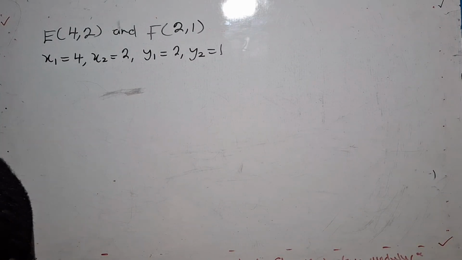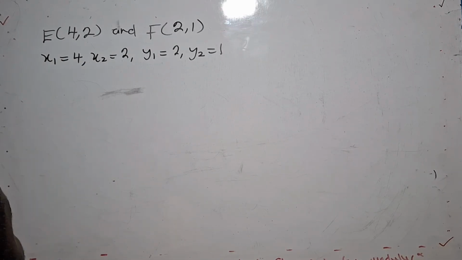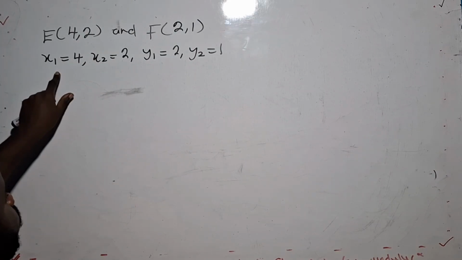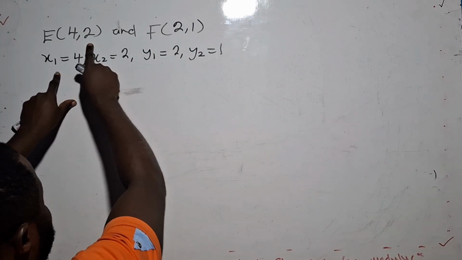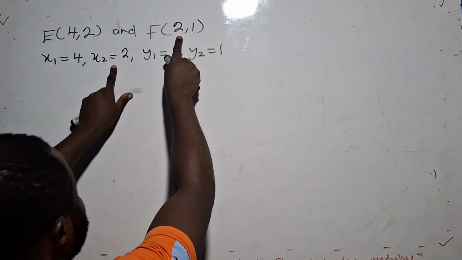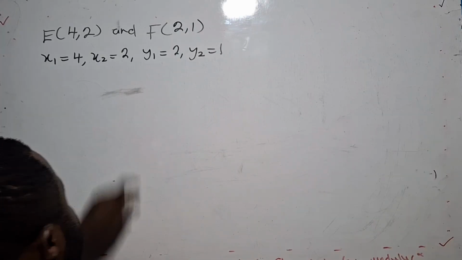So our X1 is 4, then Y1 is 2, X2 is 2, and Y2 is 1.